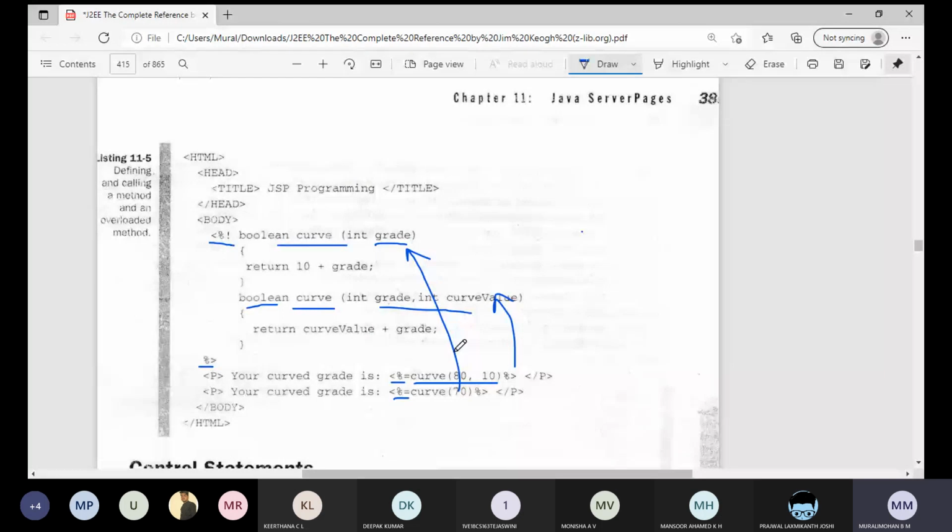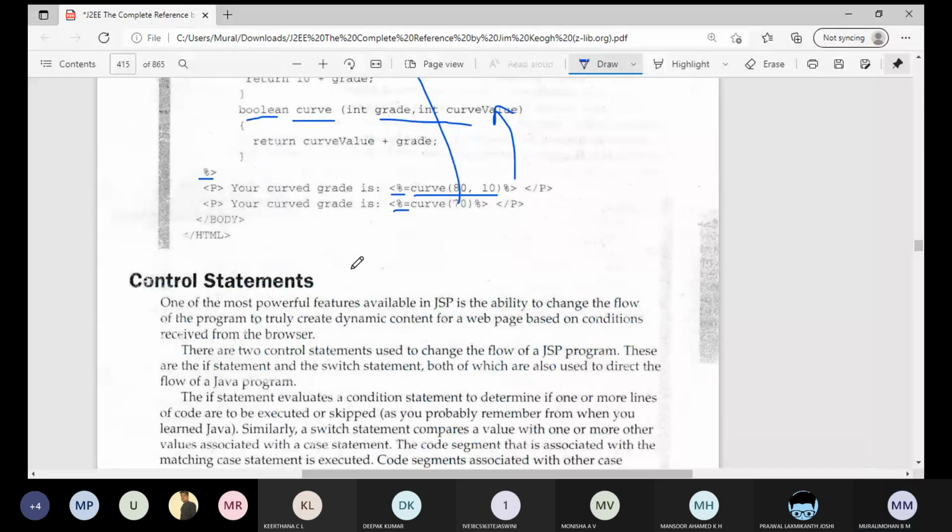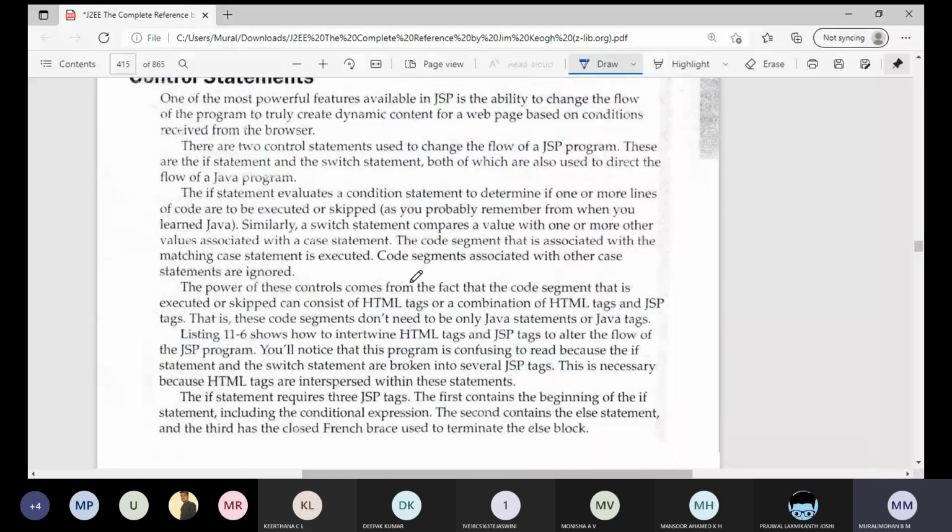All program logic remains the same. The thing is we should use the tags. Next, control statements. What are the various control statements, and how do we use these control statements inside the JSP file?